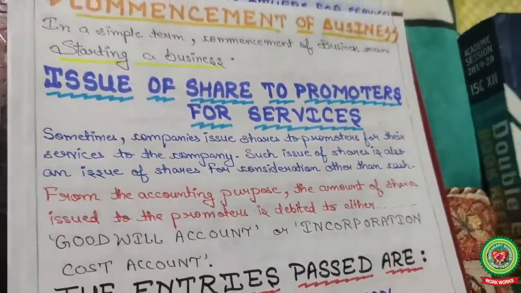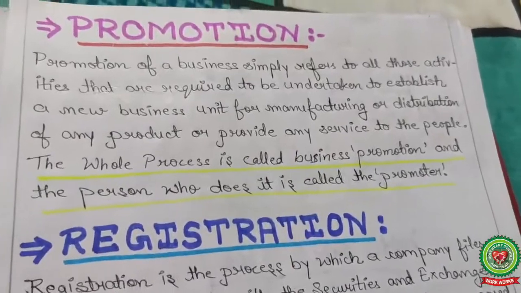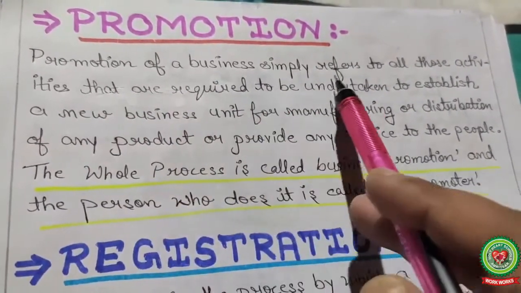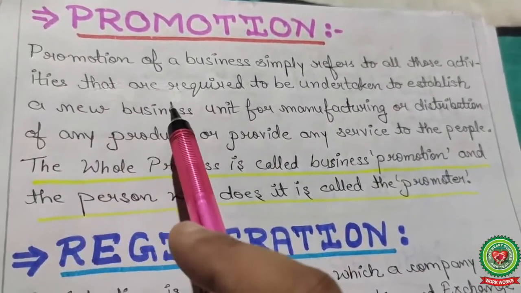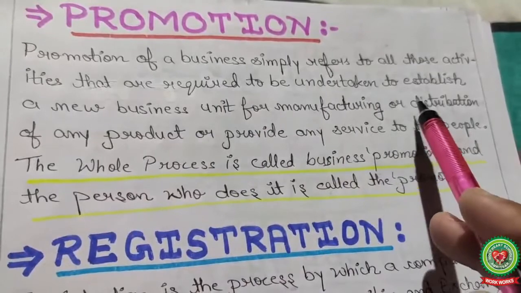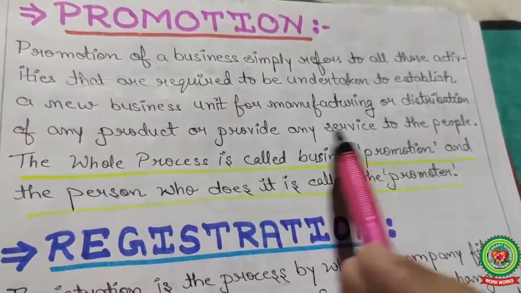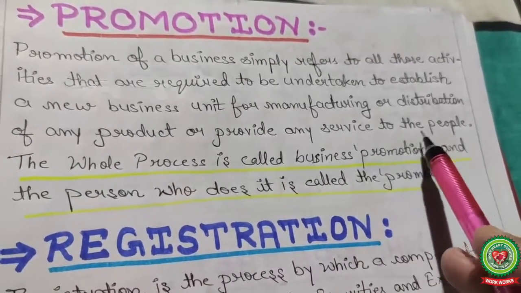Number 1 point is promotion. Promotion of a business simply refers to all those activities that are required to be undertaken to establish a new business unit for manufacturing or distribution of any product or providing any services to the people.